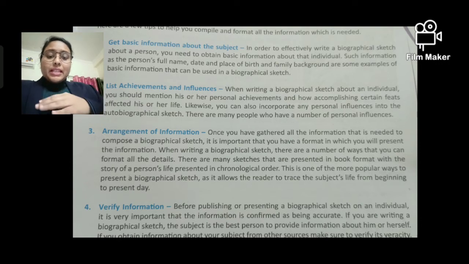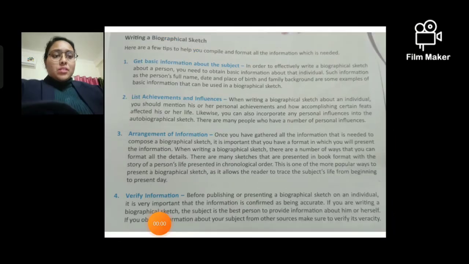The second point you see is: list achievements and influences. So what comes under listing achievements and influences? When writing a biographical sketch about an individual, you should mention his or her personal achievements. You have to mention what they have achieved in their personal life, maybe their career, maybe how they have influenced people, and how many people have been affected by their work.